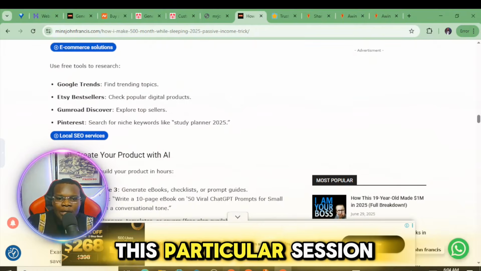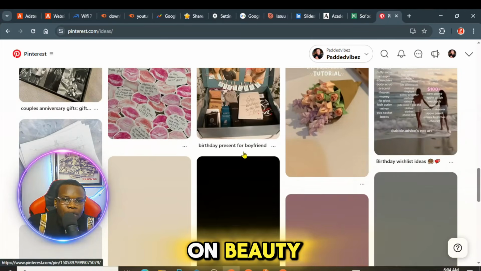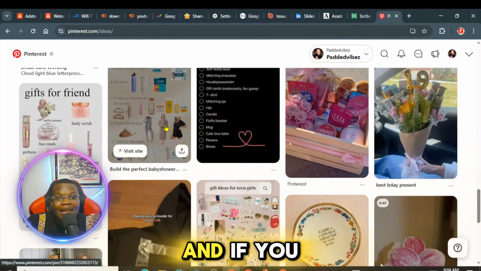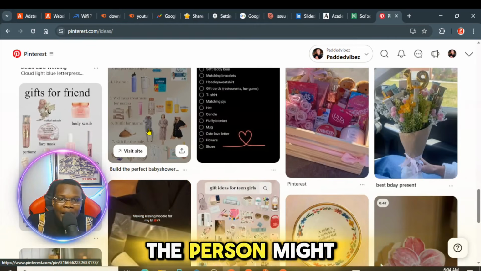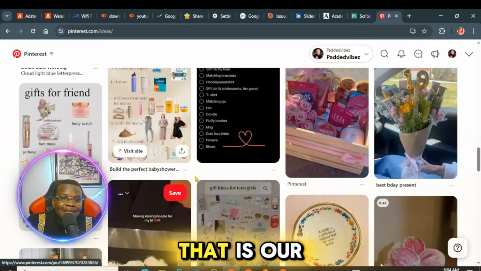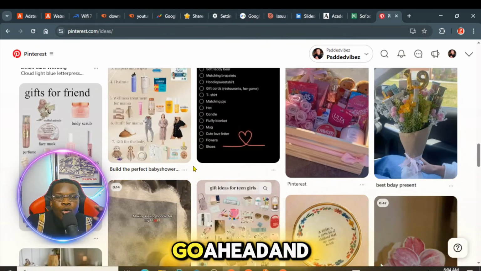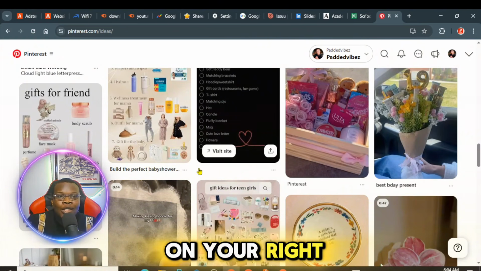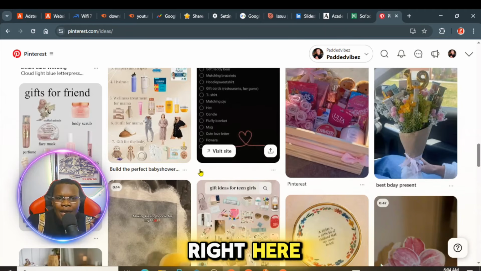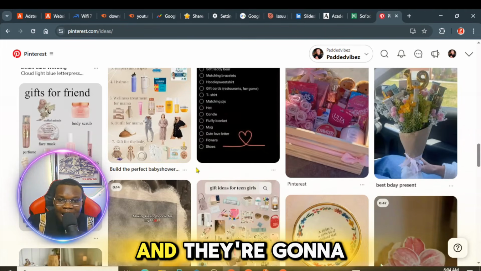And if you come over to this particular section right here, there are a lot of people that are doing beauty. And if you see someone that is doing beauty, the person might not be doing business. This is our own niche, so you have to make sure you go ahead and pick your own niche. When you pick your niche, that's going to simply help you to focus on your right audience. And when you make a pin right here, it's going to simply go to the right people and they're going to simply click on it.